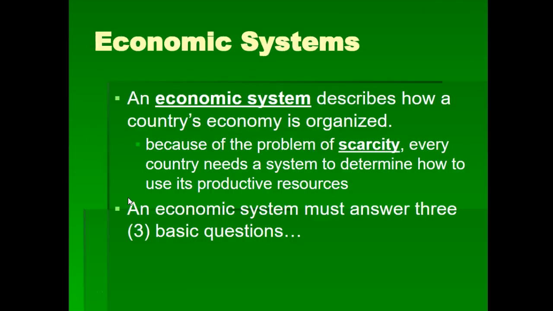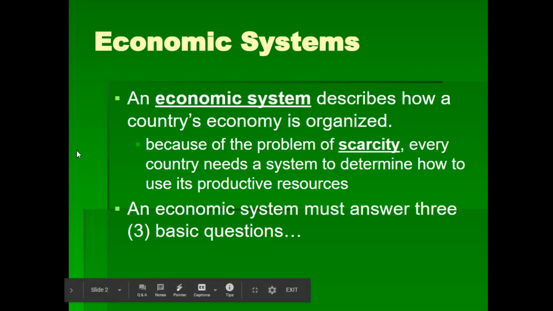Economic systems. Basic definition is a review. An economic system describes how a country's economy is organized because of the problem of scarcity. Now, scarcity is that idea that there's never enough of something to satisfy all conceivable human wants. So it's scarce. Every country needs a system to determine how to use its productive resources.